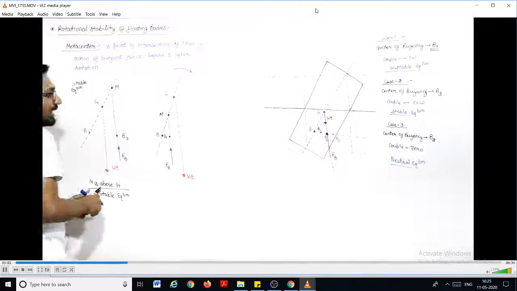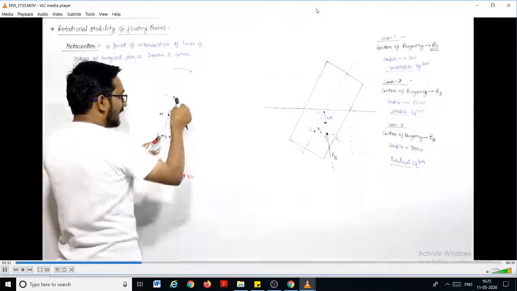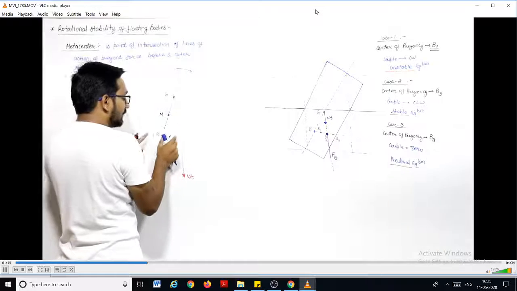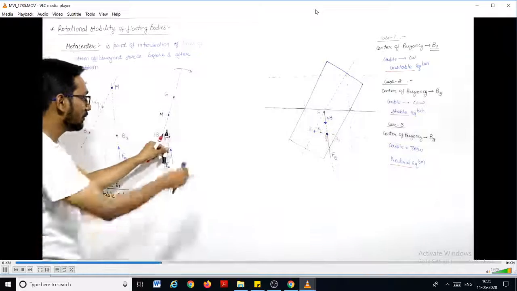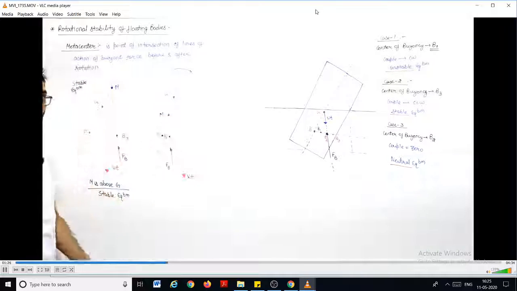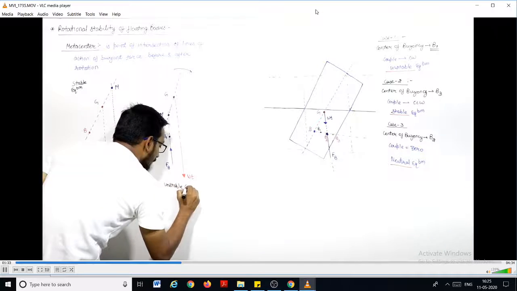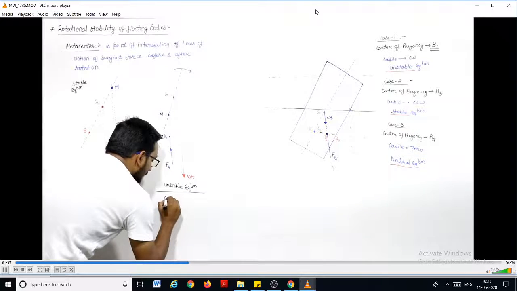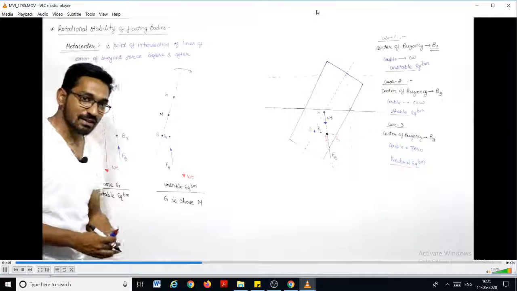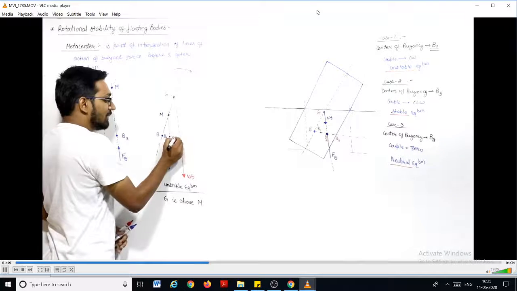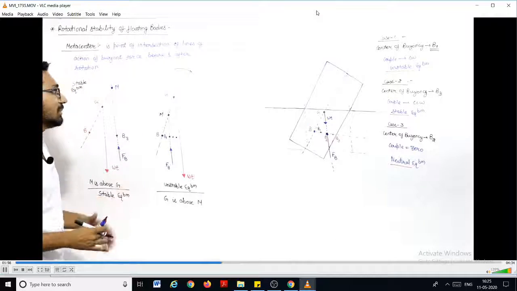You can appreciate one thing: if the center of buoyancy shifts towards the right side and lies between this B and this line of weight, then you always have an unstable equilibrium, because here you have an upward force and here a downward force, giving a clockwise rotation. So when the center of gravity is above the metacenter, that is, the metacenter is below the center of gravity, you have unstable equilibrium.